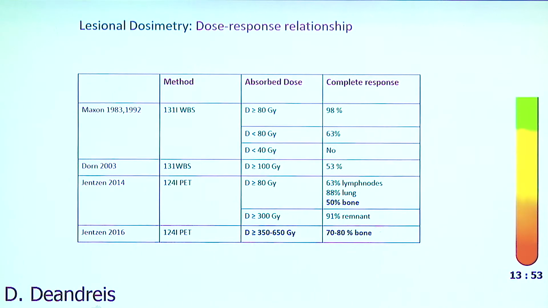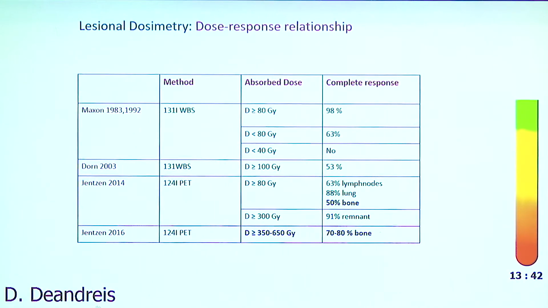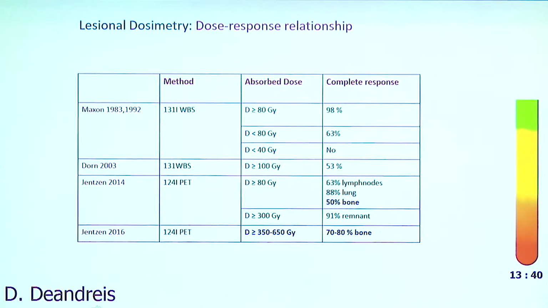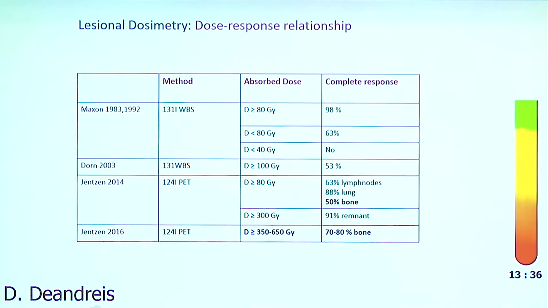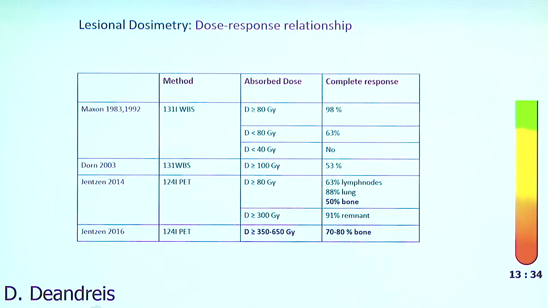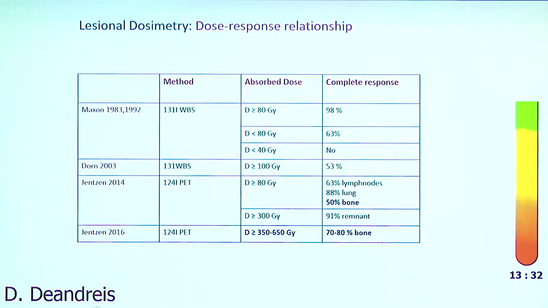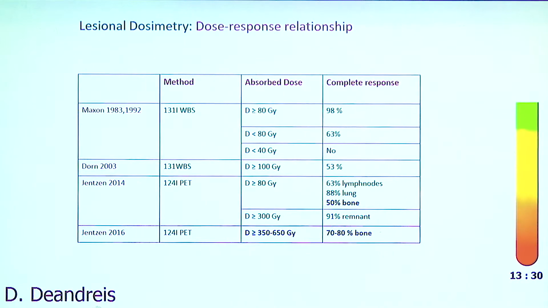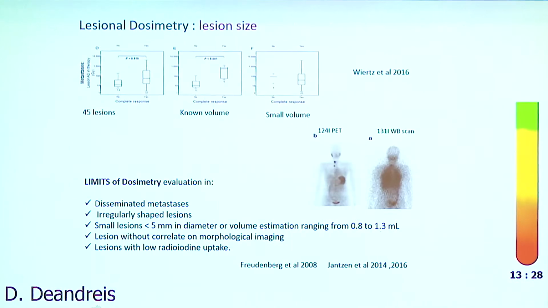And there is the 80 gray cutoff that has been proposed by Maxon, but now with PET we know that this cutoff cannot fit all the lesions. We know, for example, that bone lesions have to achieve a really higher dose to respond to this treatment. And this is the information that lesional dosimetry can give us.